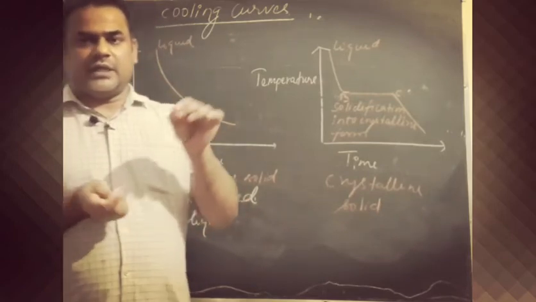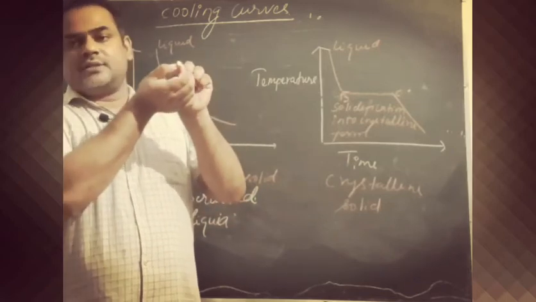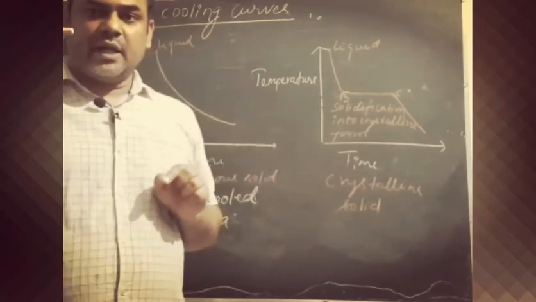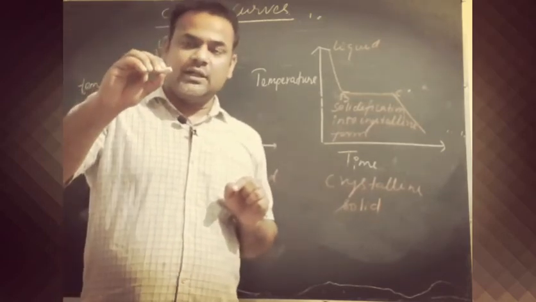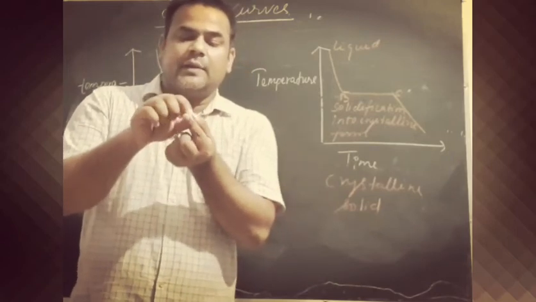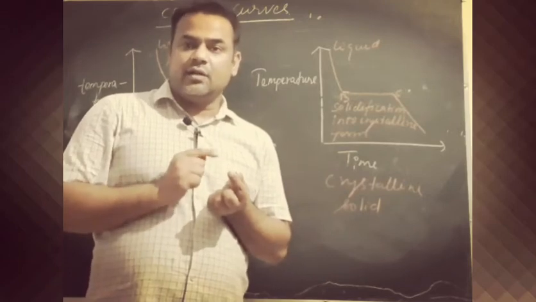Suppose we take this chalk as an amorphous solid, and up to this point it is in order, but after this point it is not in order. Then we can say that up to this part it is crystalline, and after that it is amorphous, because up to this point constituent particles are in order.